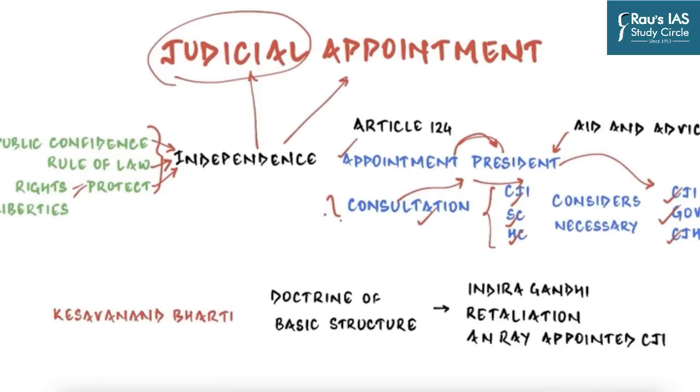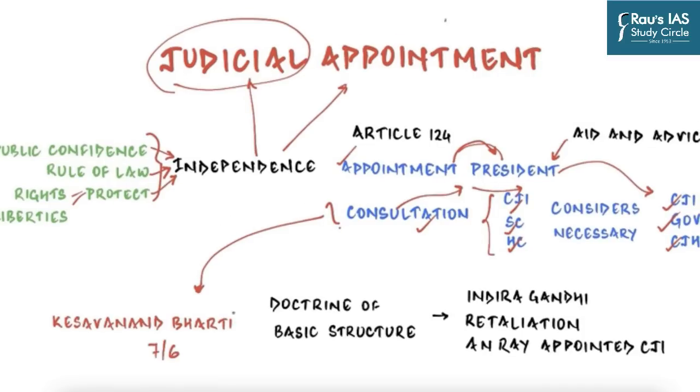The genesis of the collegium system can be traced back to the Kesavananda Bharati case, a landmark judgment given by a very narrow margin of 7:6, where the Supreme Court delivered its historic verdict which established the doctrine of basic structure of the Constitution of India, which basically means principles and values that cannot be altered by any act of legislature or executive.